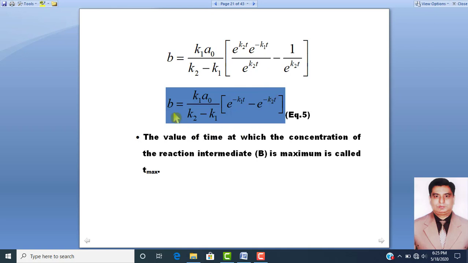So this is the value of B, and the time at which the concentration of the reaction intermediate B is maximum will be called Tmax. Dear students, here we will understand two different terms: one is Tmax and the other is Bmax. What is meant by Tmax? Tmax means the time at which the concentration of reaction intermediate B is maximum. I am repeating the sentence: the time at which the concentration of the reaction intermediate B is maximum will be called Tmax.